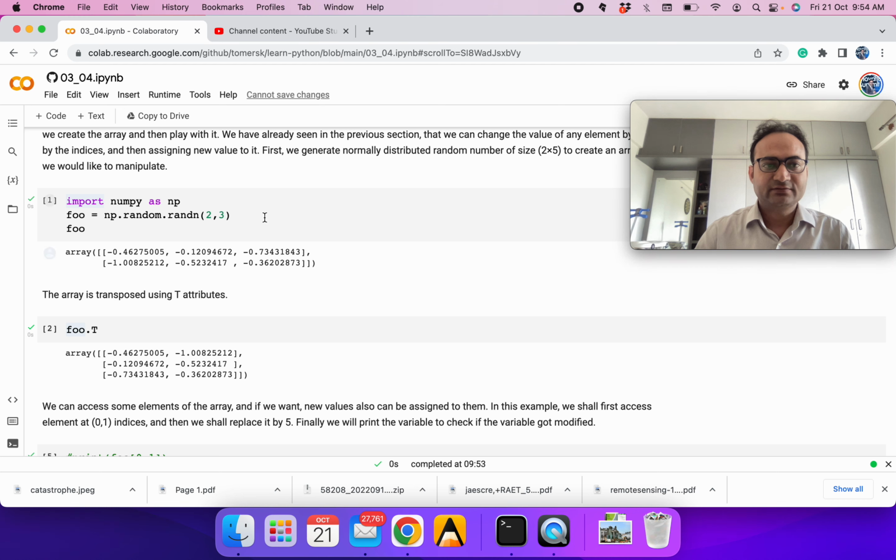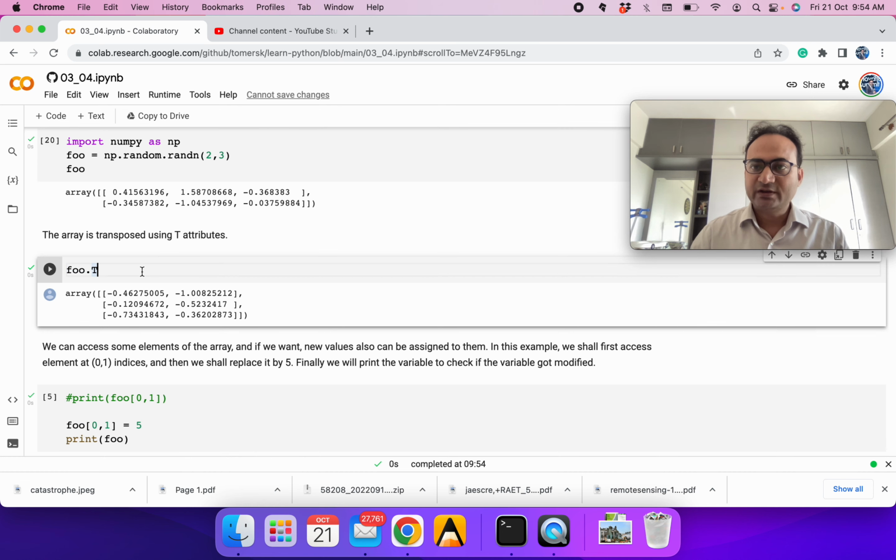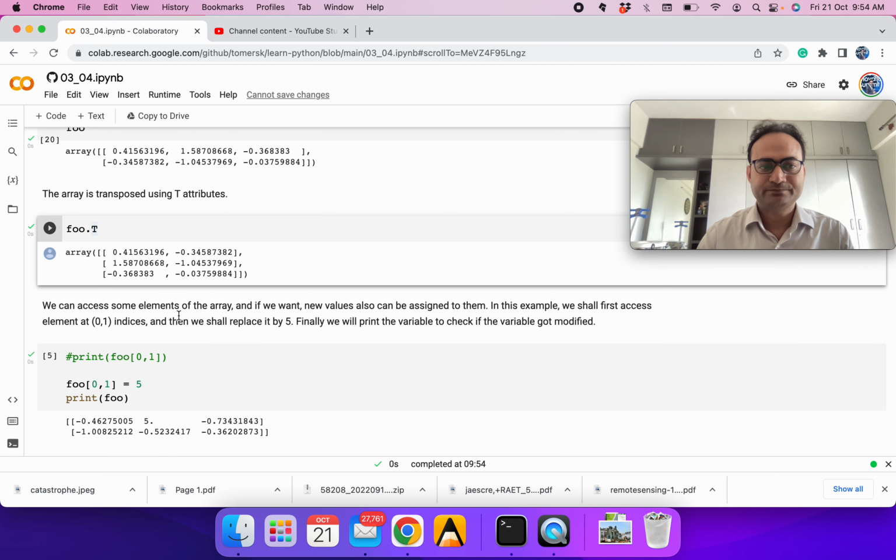So let's import numerical Python as np and generate some random numbers with a dimension of 2 cross 3. You can see the output. This has 2 rows and 3 columns. We can transpose the matrix, so we convert 2 by 3 into 3 by 2, and you can see the output. Now it has become 3 by 2.